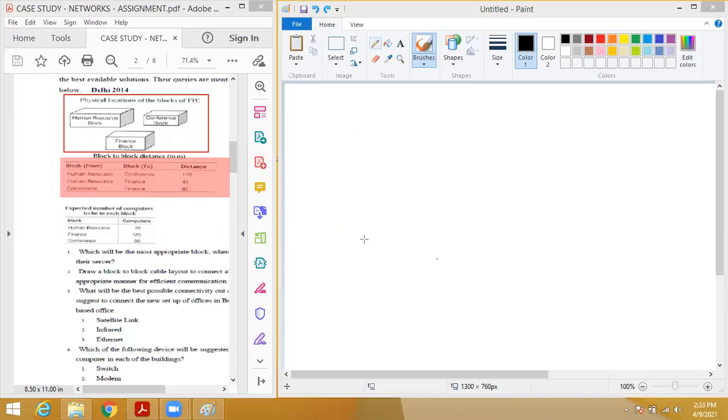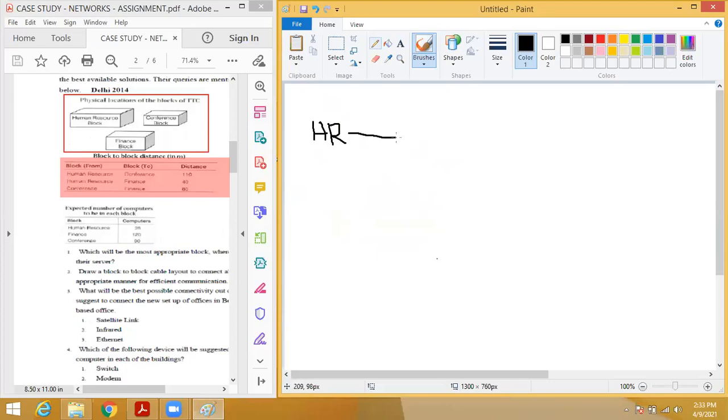So first I will give all the possible ways to draw. The first one I will draw. The first option: HR to conference, and then conference to finance. Everyone understood? HR to conference and conference to finance. This is the first thing. So what is the distance between HR to conference? 110. Yes, 110. Okay, then conference to finance?